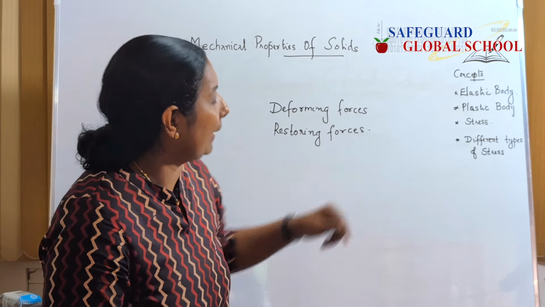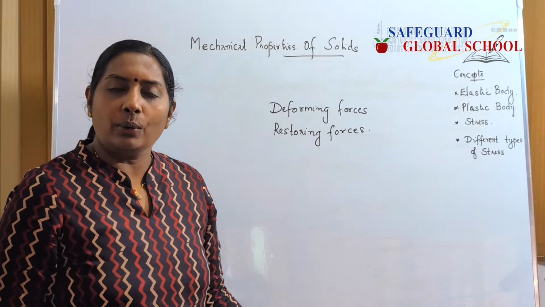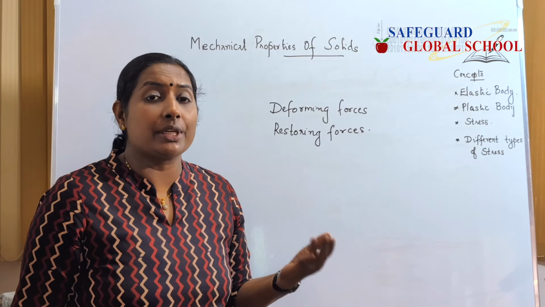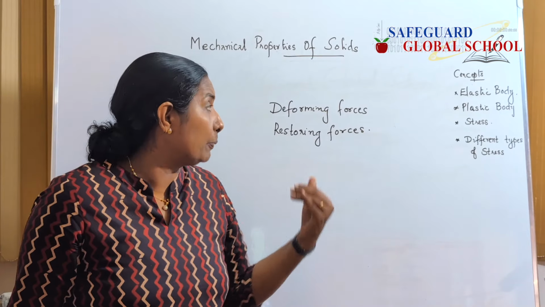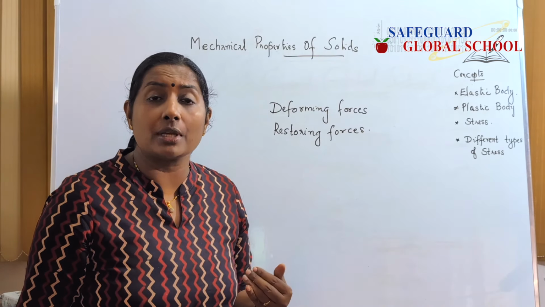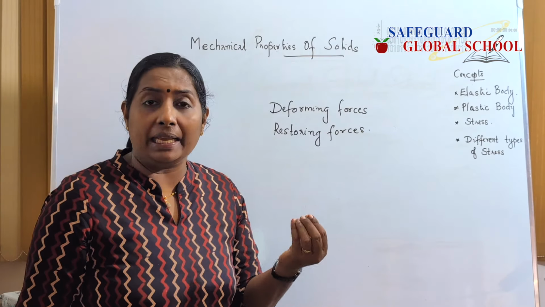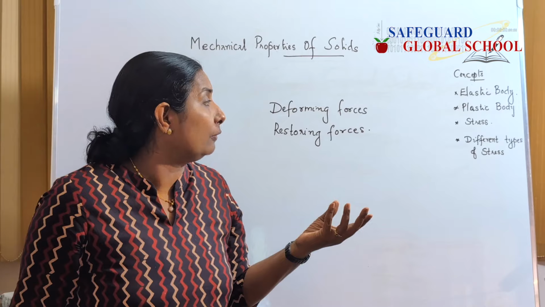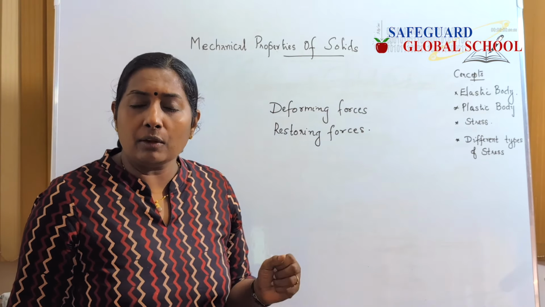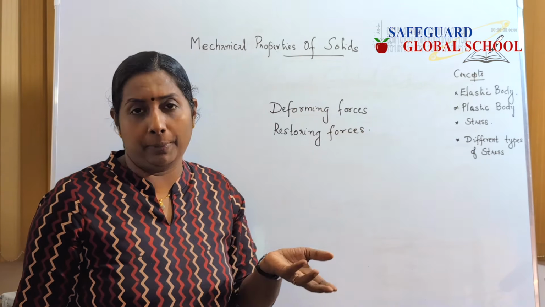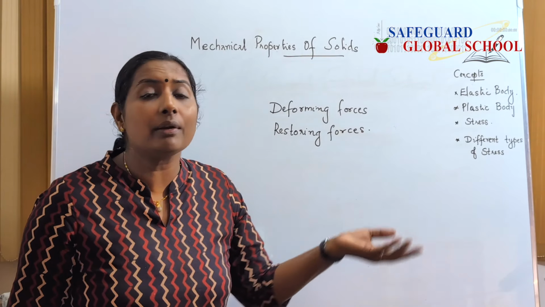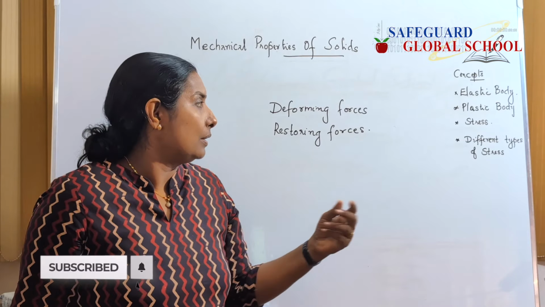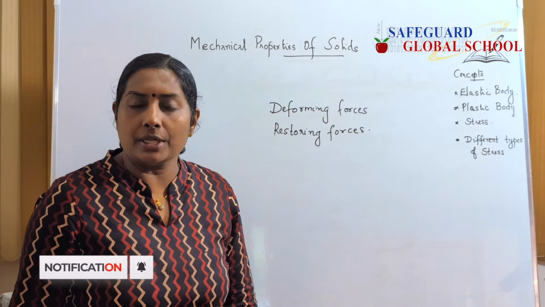Now we are going to explain what is a plastic body. So it is actually the opposite of the elastic concept. A plastic body is a body which cannot regain its original position even after the deforming forces are removed. For example, clay, mud, then wax, these are all examples of plastic bodies where when we apply a force they get deformed, permanently deformed, so that they cannot regain their original size. So such bodies are called plastic bodies.